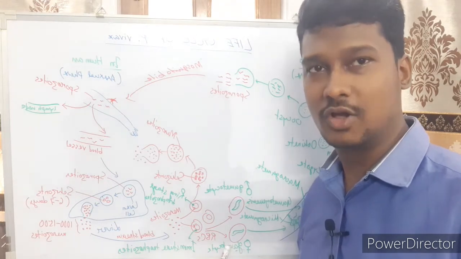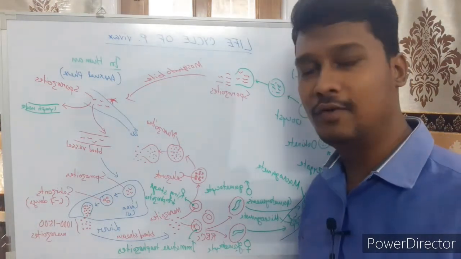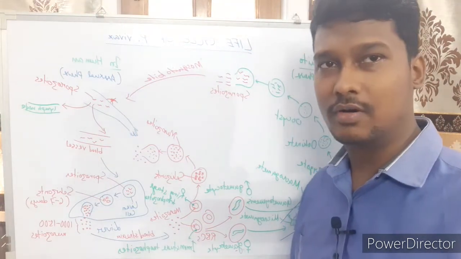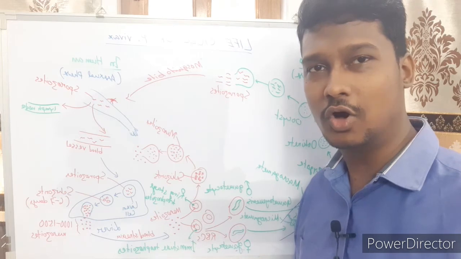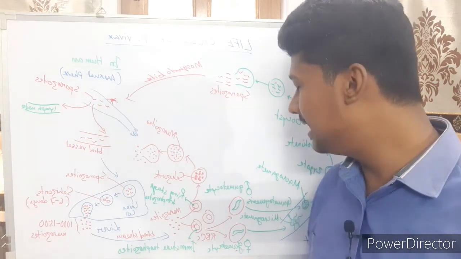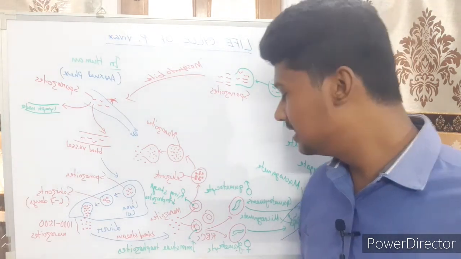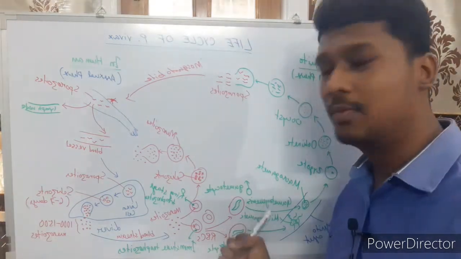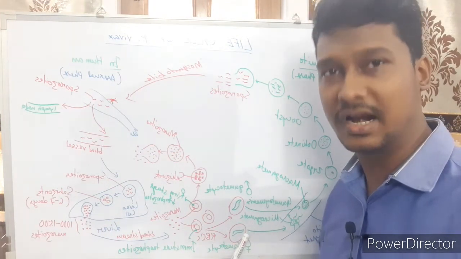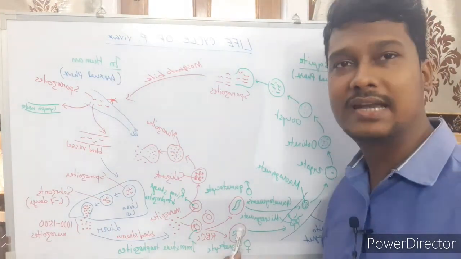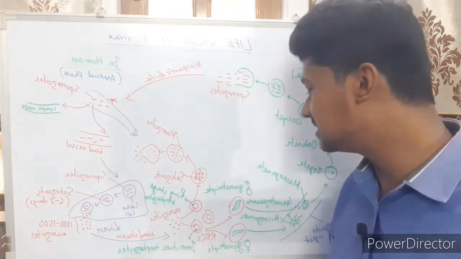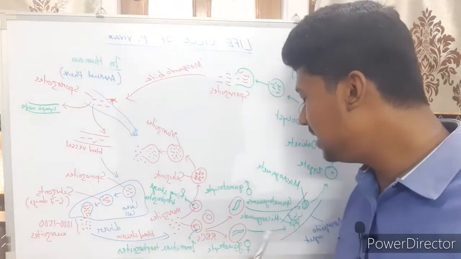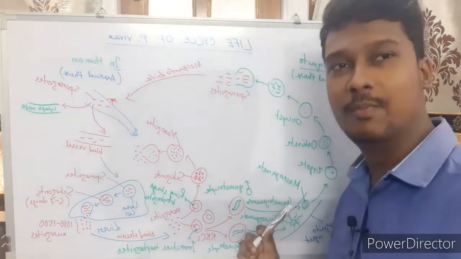Okay, so next, the immature trophozoites will again be converted into male gametocytes and female gametocytes in the bloodstream. When male and female gametocytes float in the bloodstream, in that phase, when a female Anopheles mosquito bites that person, the male and female gametocytes enter the mosquito body, especially the mosquito gut. Within the mosquito gut, gametogenesis occurs, and through gametogenesis, male gametocytes are converted into microgametes and female gametocytes are converted into macrogametes.